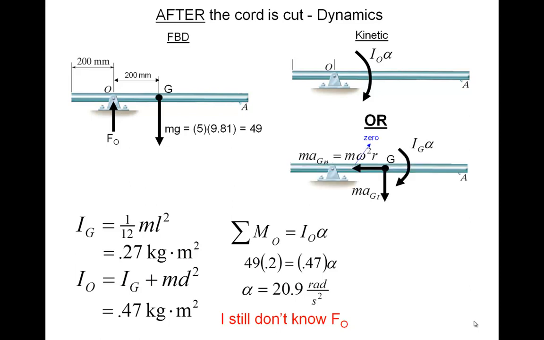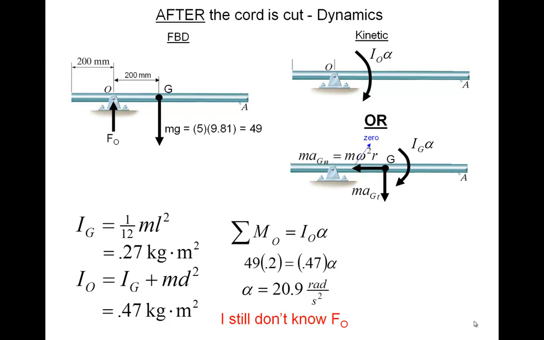Here's another kinetic diagram that is probably a little more helpful. Now we're thinking in our mind's eye that the object is rotating about G and that G happens to be accelerating as well. So we're ignoring this fixed axis, and we're looking at just this general plane motion where the object is rotating and translating both.